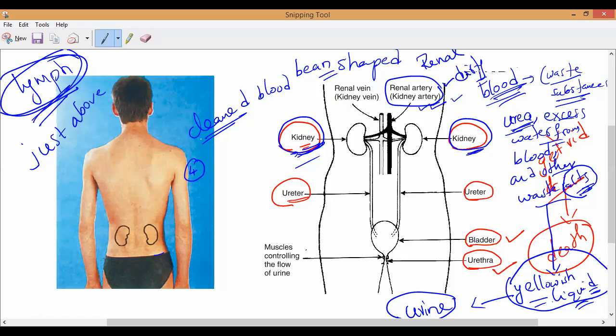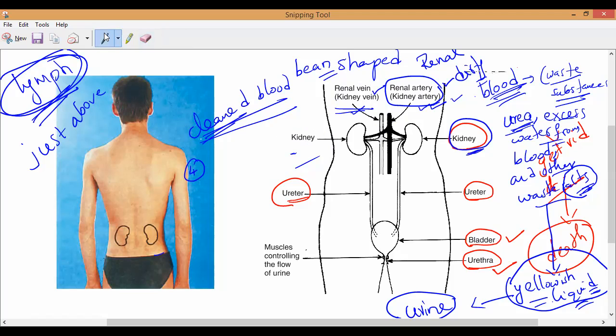The renal artery will bring the dirty blood, and the renal vein will carry the clean blood. Away from the kidney is the renal vein, and towards the kidneys is the renal artery. This white colored one you can see, not the shaded black one, is called the renal vein, which carries cleaned blood from the kidneys. All of you please remember that.